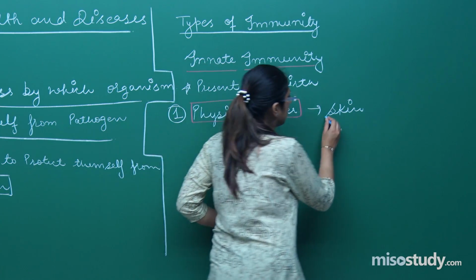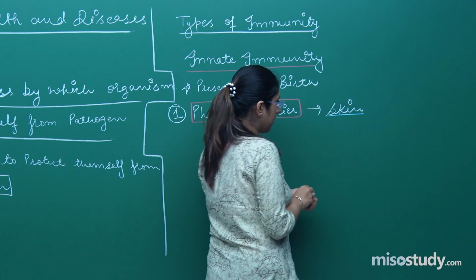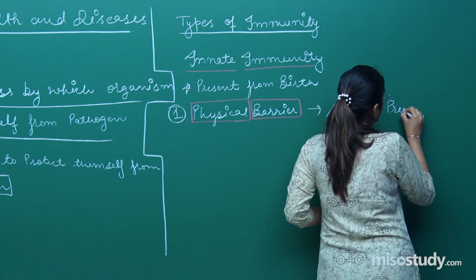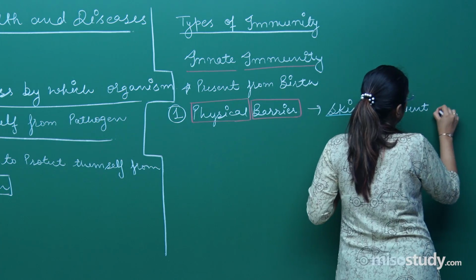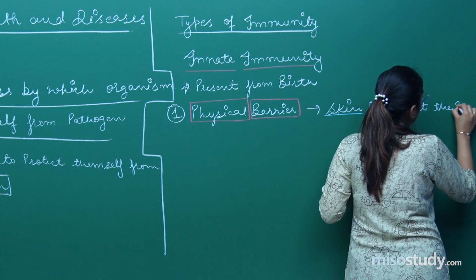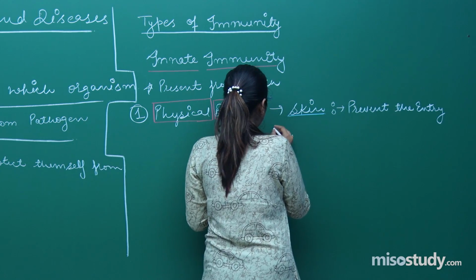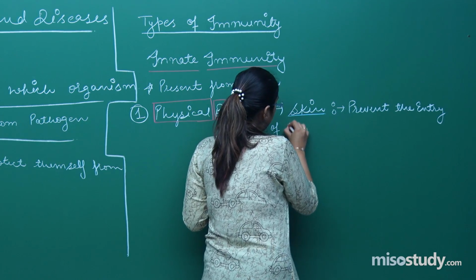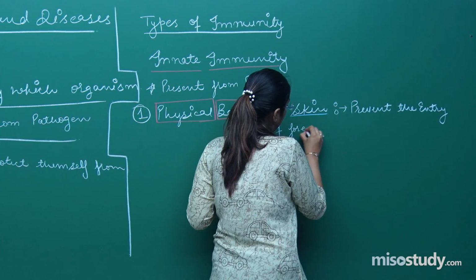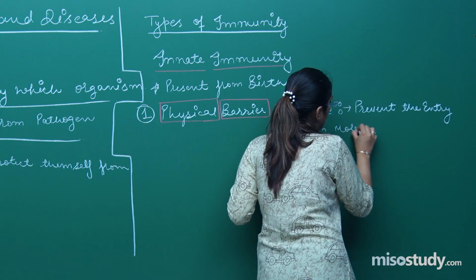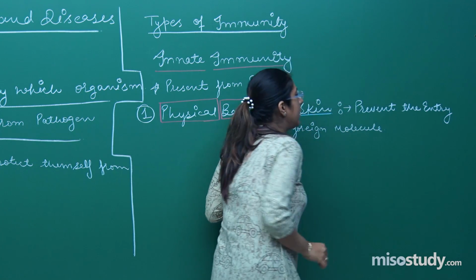Skin prevents the entry of foreign molecules, right?